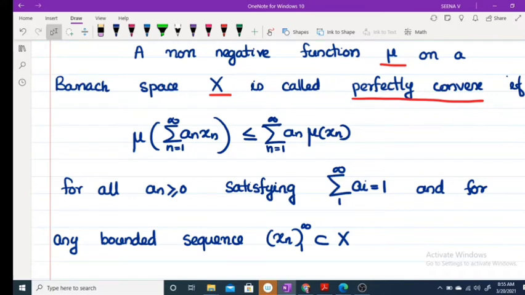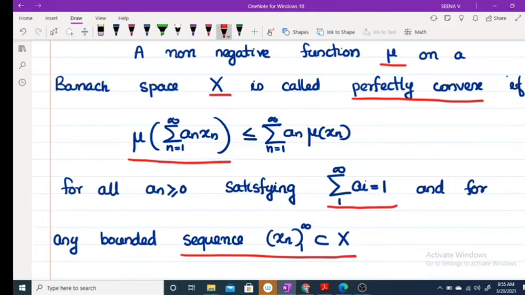So if you take any bounded sequence and any a_i such that this condition holds, and we get mu of sigma a_n x_n less than or equal to sigma a_n mu of x_n, then we call this mu perfectly convex. Clear?